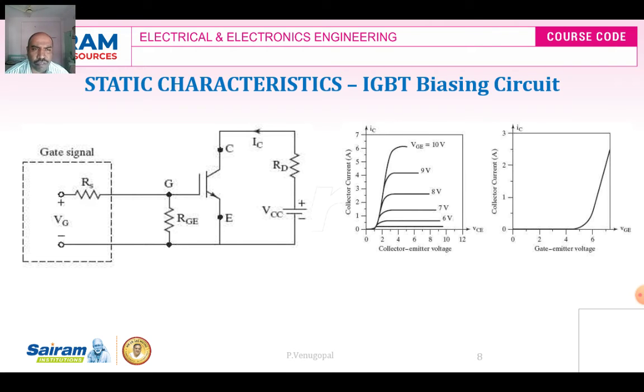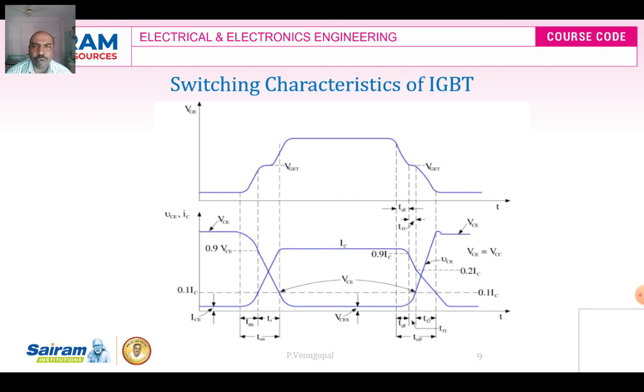After 4.5 volt, that is the threshold voltage, the collector current starts rising. The voltage at which the collector current starts rising, that voltage you can keep constant when you are plotting the output characteristics or the collector characteristics. So next we will move on to the switching characteristics of the power IGBT.